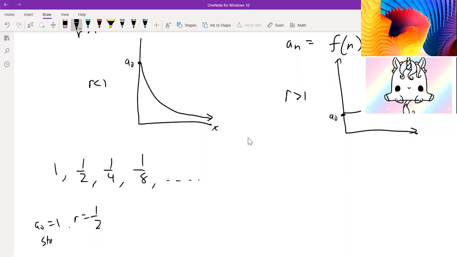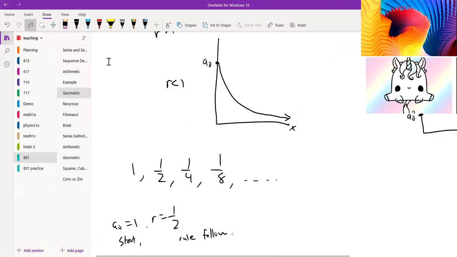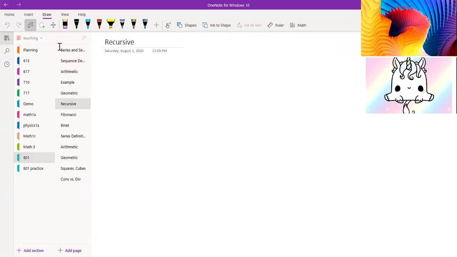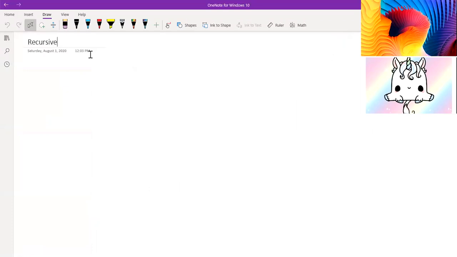So this is the starting value, and then some rule that we follow, which would be multiplying it by this value r each time. Given a start and a rule to follow, we can generate different types of sequences. I'm going to talk about how we usually write this, and it's called recursion.